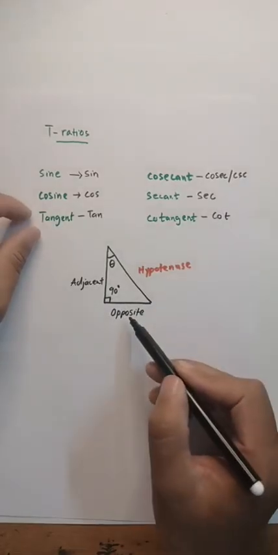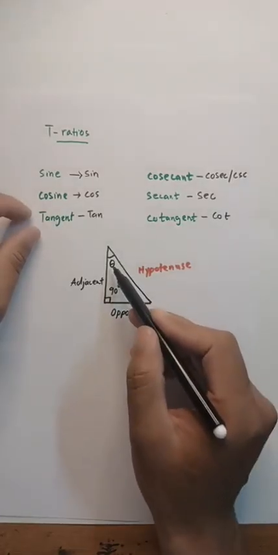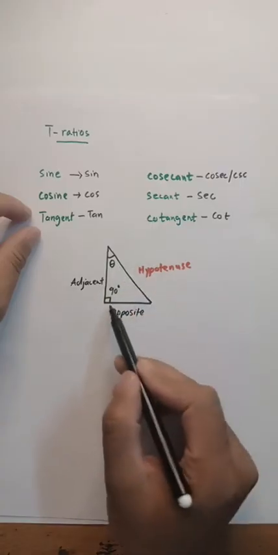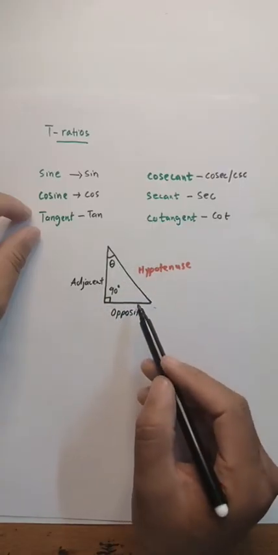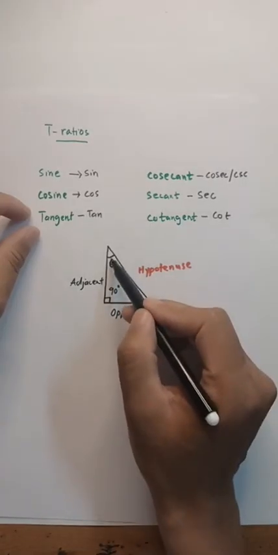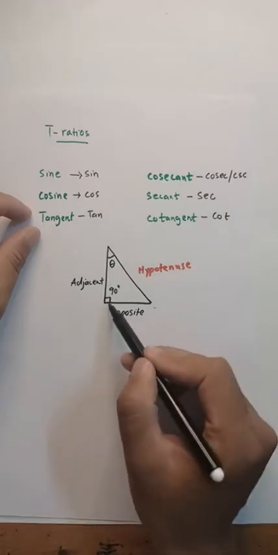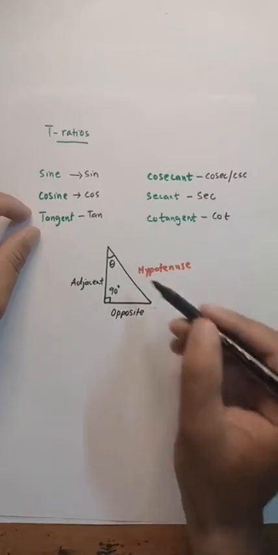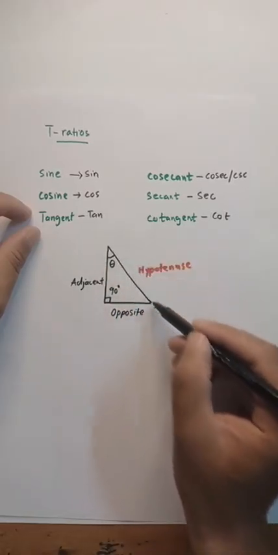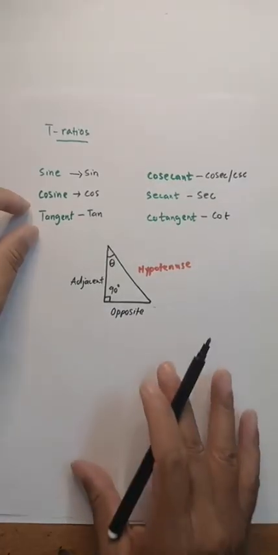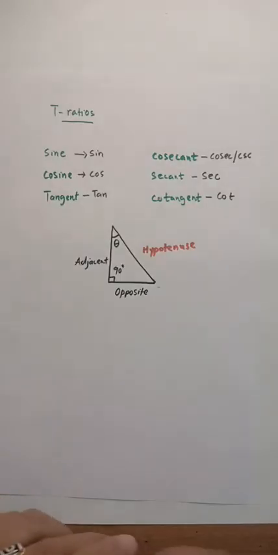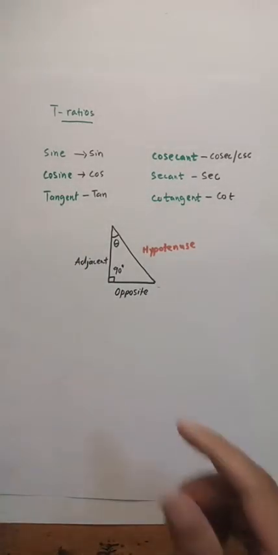The side opposite to the 90 degree angle is the hypotenuse, and this is the longest side.